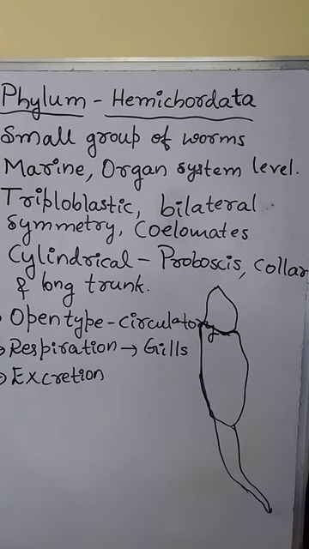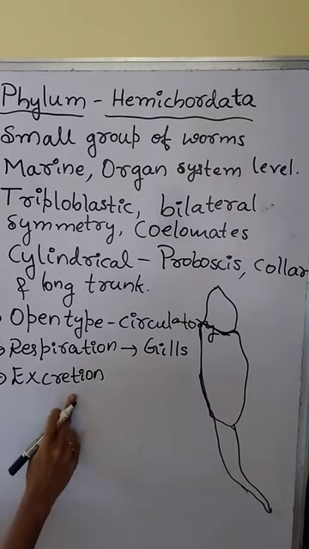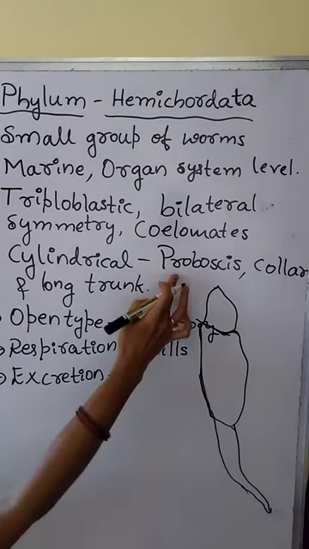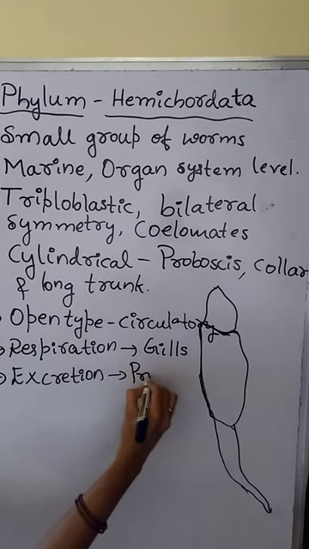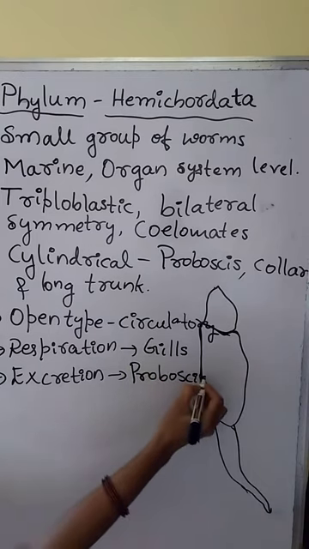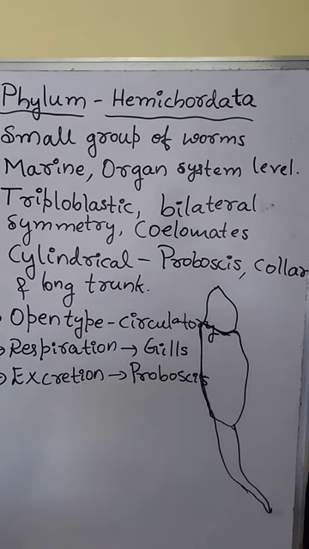Excretion takes place with the help of the proboscis gland, or the anterior proboscis, in Hemichordata.